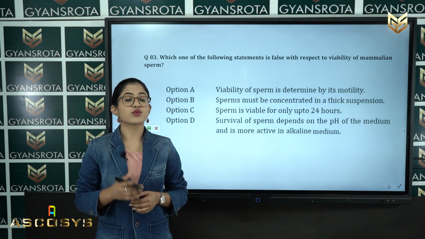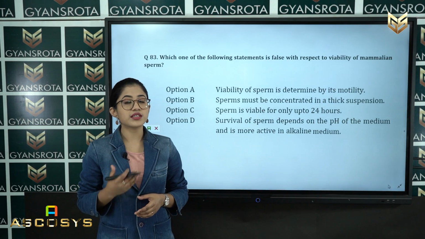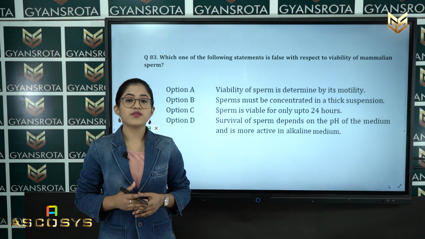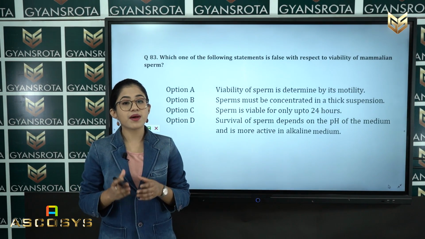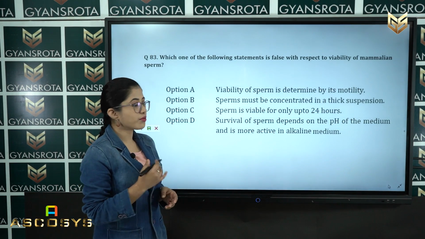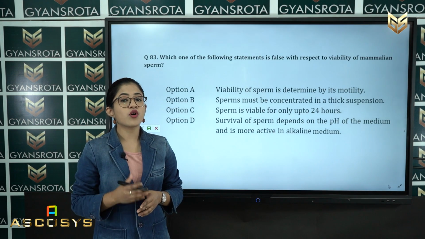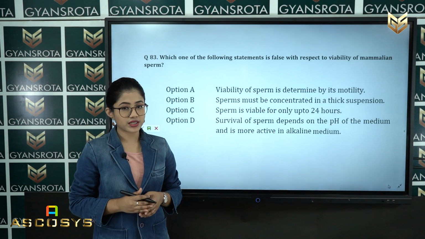medium. So student, from these 4 options, we have to select the false statement with respect to viability of mammalian sperm. In option C you can see that the sperm is viable for only up to 24 hours.